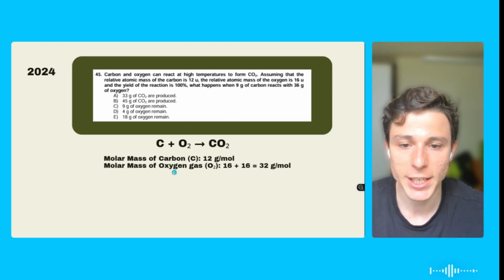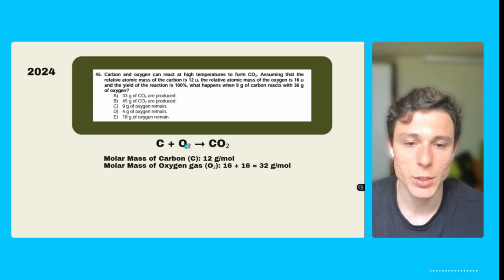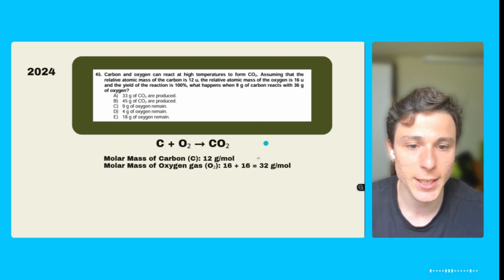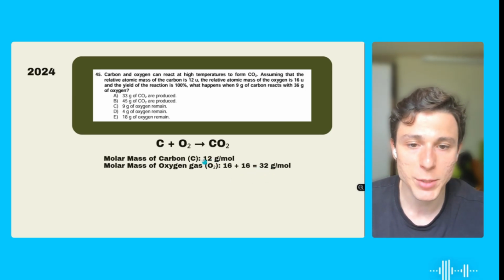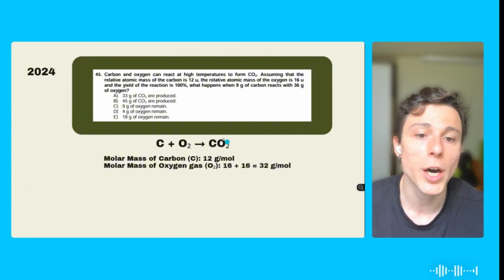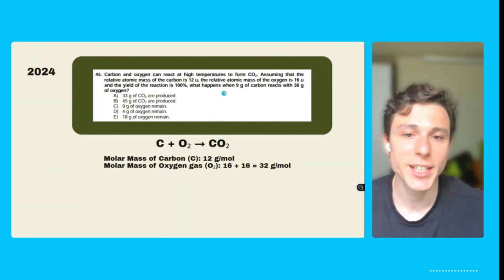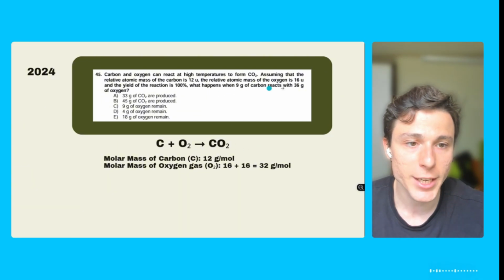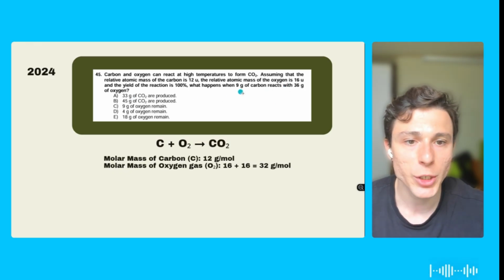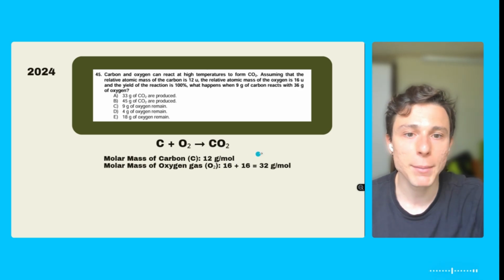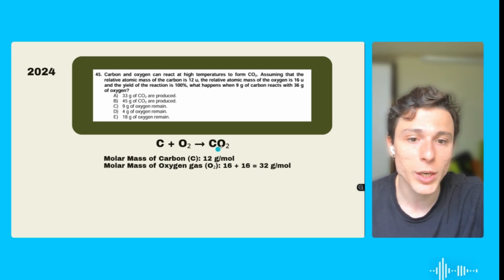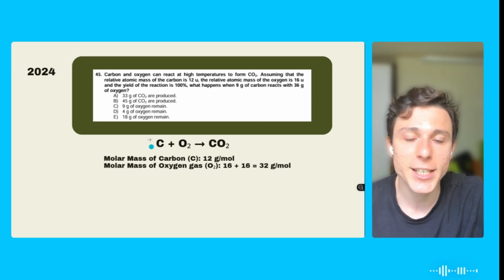But just pay attention that the oxygen has 2 atoms, so that will multiply the molar mass by 2. So it's going to be 16 plus 16. So we're going to need 12 grams of carbon and 32 grams of oxygen in order to produce 1 mole of CO2. How much was given to us? 9 grams of carbon and 36 grams of oxygen. So we know that we have less carbon than we should to produce 1 mole. What does that mean? That means that we're going to produce less than 1 mole of CO2. Why? Because carbon is limiting this.